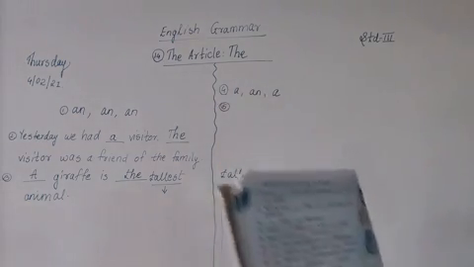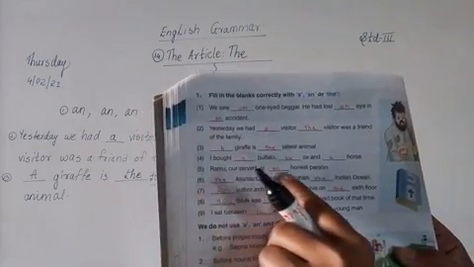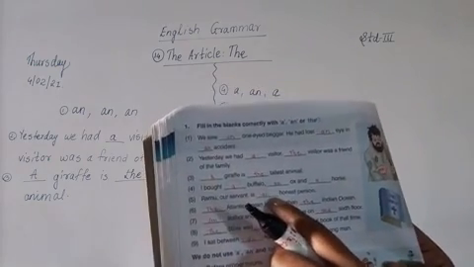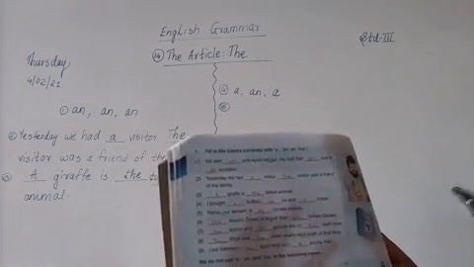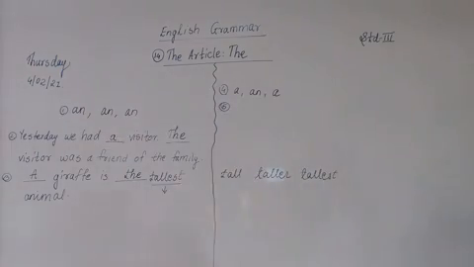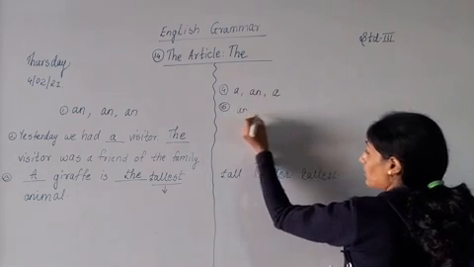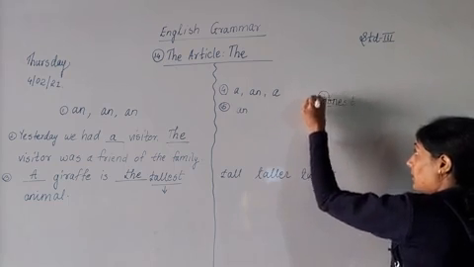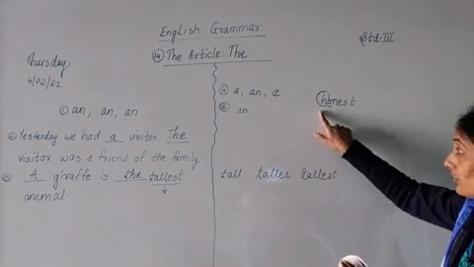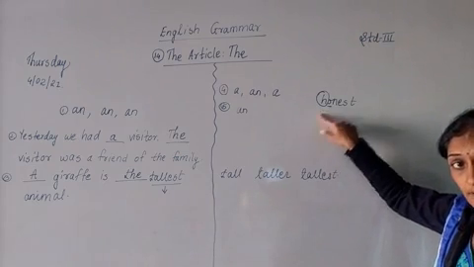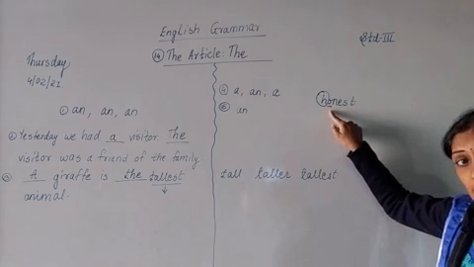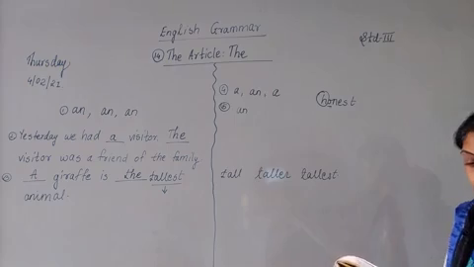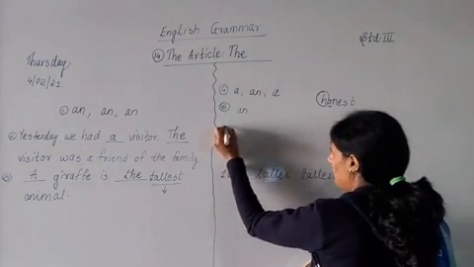Fifth sentence. Ramu, our servant, is dash honest person. When it is honest, the pronunciation starts with O, H is silent. When the word is pronounced with a vowel sound, then we have to add an. Okay, you will say the word honest starts with H. You don't have to pronounce the H. When the letter H is silent in the spelling and the pronunciation starts with O, then an honest. So what answer will come here? An.